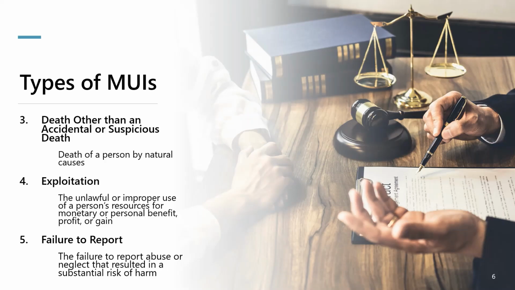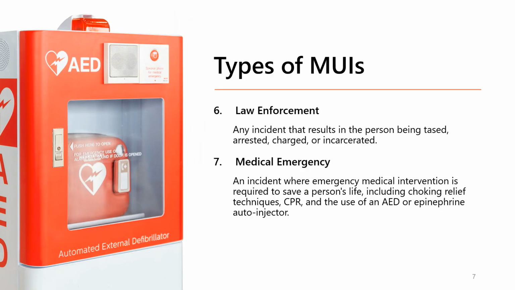Exploitation is the unlawful or improper use of a person's resources for monetary or personal benefit, profit, or gain. Failure to report is the failure to report abuse or neglect that resulted in a substantial risk of harm. Law enforcement is any incident that results in the person being tased, arrested, charged, or incarcerated.